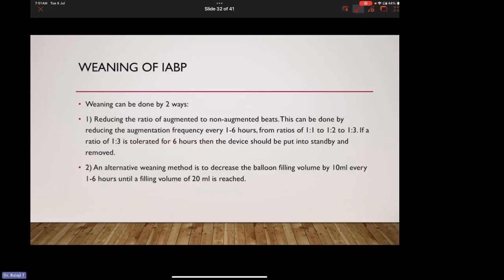Weaning of IABP can be done in two ways. First, by reducing the ratio of augmented to non-augmented beats. This can be done by reducing the augmentation frequency every 1 to 6 hours from ratios of 1:1 to 1:2 to 1:3. If a ratio of 1:3 is tolerated, normally for more than 2 hours, then the device should be put into standby and then removed. An alternative weaning method is to decrease the balloon filling volume by 10 ml every 1 to 6 hours until a filling volume of 20 ml is reached.